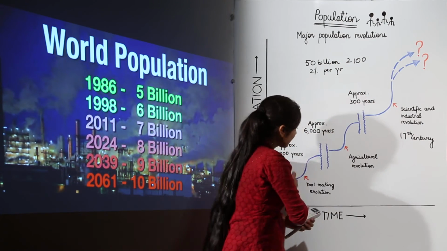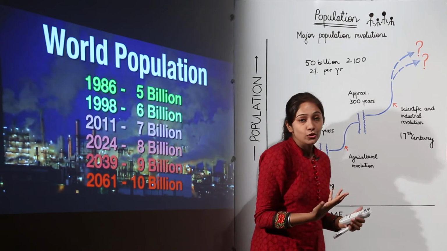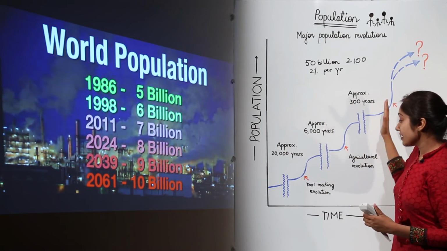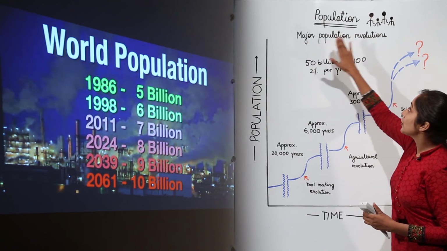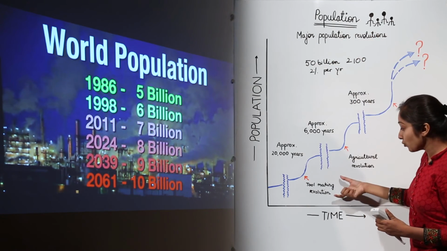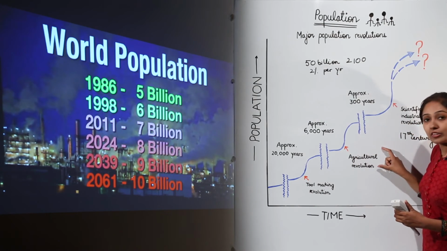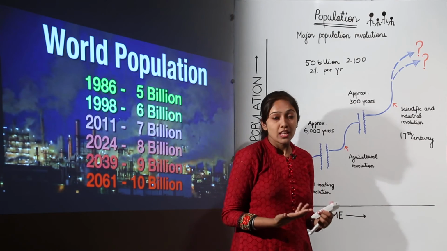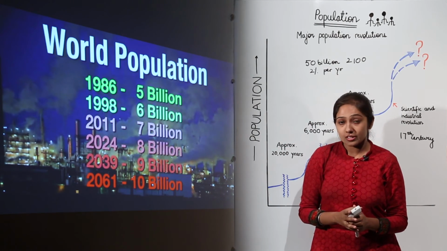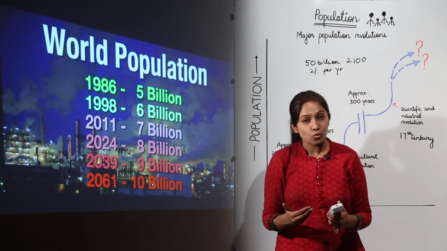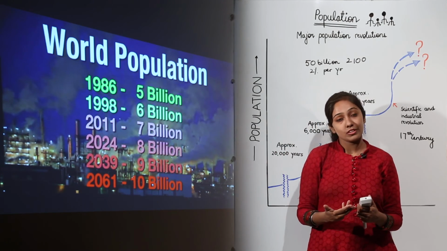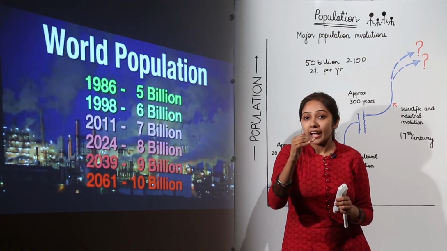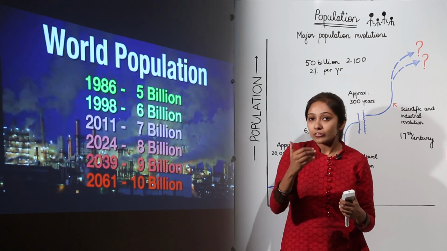So this graph is meant to convey how population explosion took place over these years with these major population revolutions: the tool making revolution, the agricultural revolution, and the third one, the scientific and industrial revolution. As we have more resources, in terms of food resources, because technological advancements have been there, and more health facilities, the death rate is declining, due to which the population is increasing.